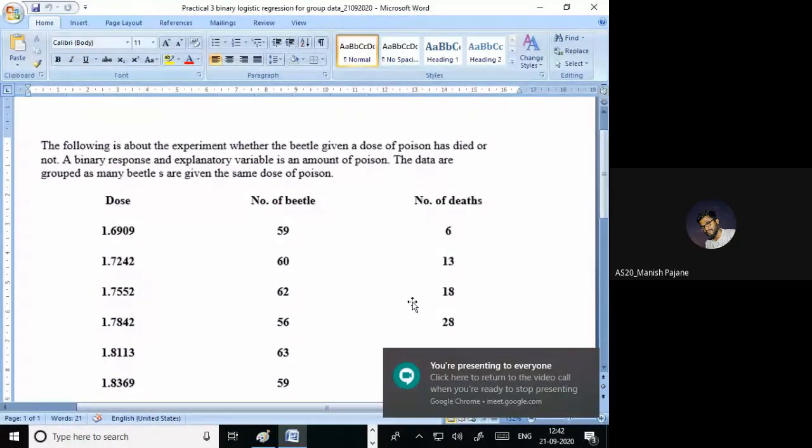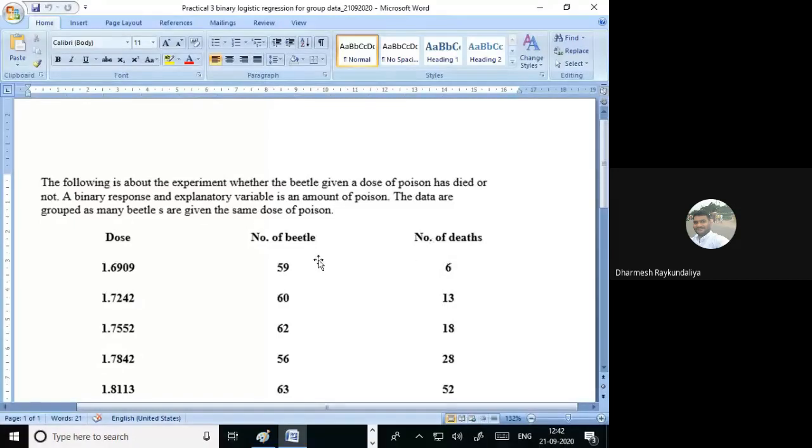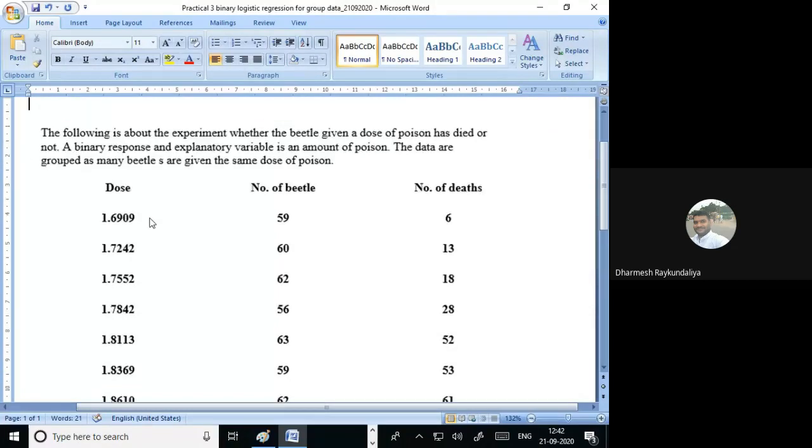So today we will see another practical, that is practical 3, and the title of the practical is binary logistic regression for group data.